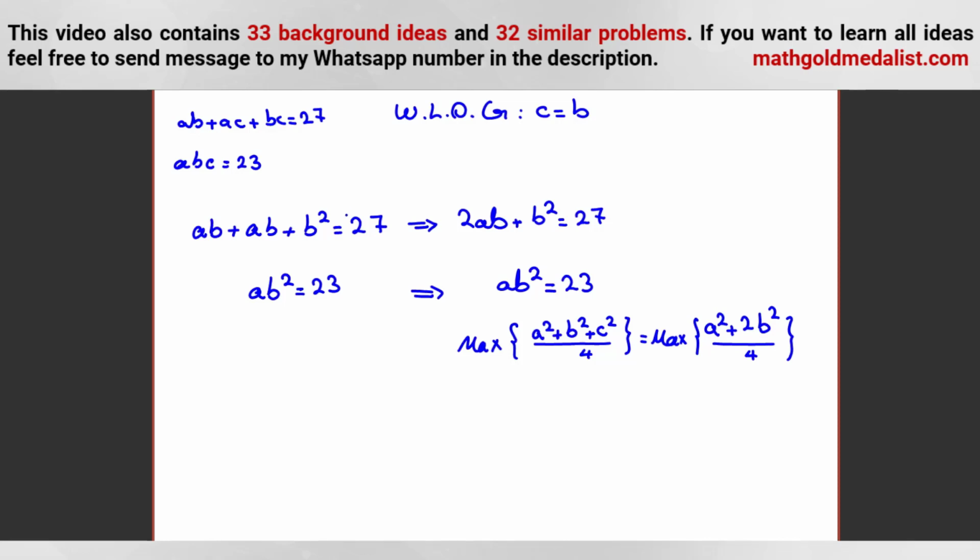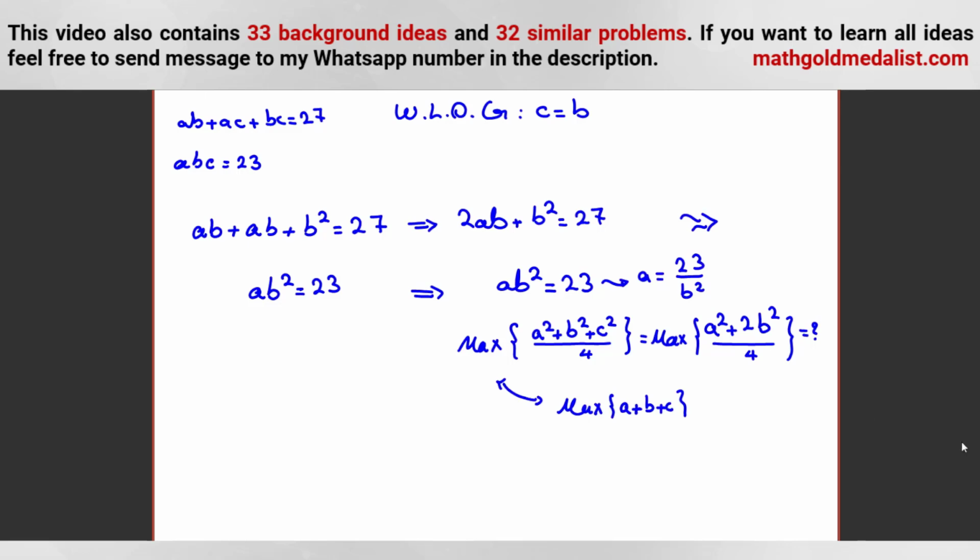Again here, we can use replacement. From which of them? From this one. A is 23 over B squared. And if we replace the first one, it is equivalent to maximize A plus B plus C in the beginning of the problem.